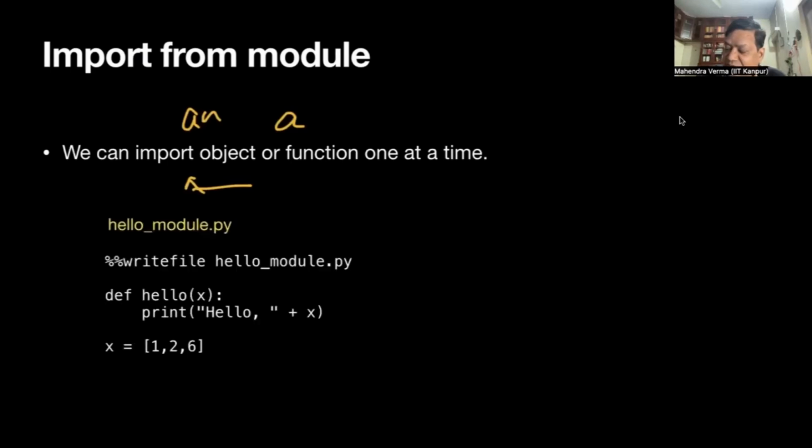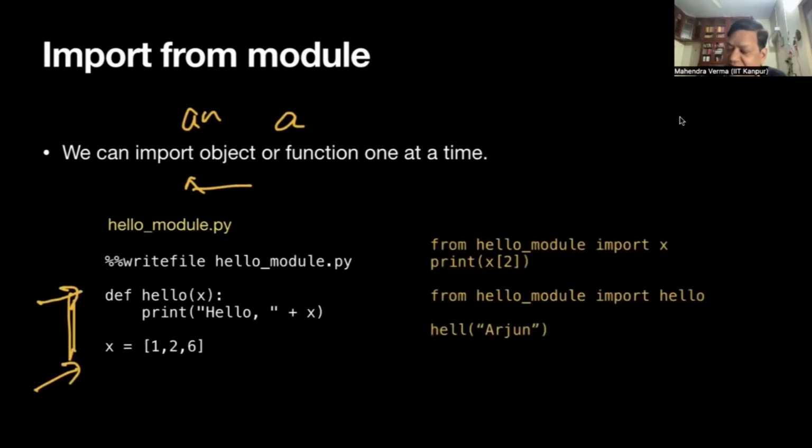So this is our module. Okay, so it has two things. One is a function and one is a variable. So I'm going to import one at a time. So how will I do it? From hello module, import x. So what will it do? It will import only this x.